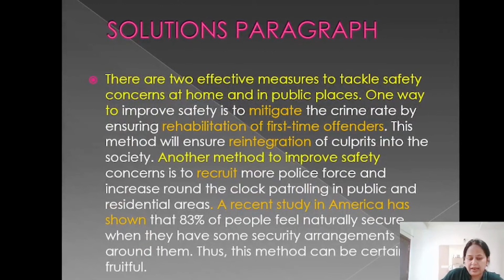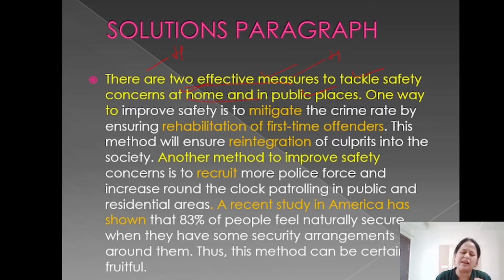So always, again, the same formula applies here. The heading, from the first line itself, we are able to make out what the para is about. The para is about effective measures to tackle safety concerns at home and public places. See how beautiful. If you are the examiner, don't you think it is very clear to you what the para is about? Same as what you have. This is what you have to do in your writing also.